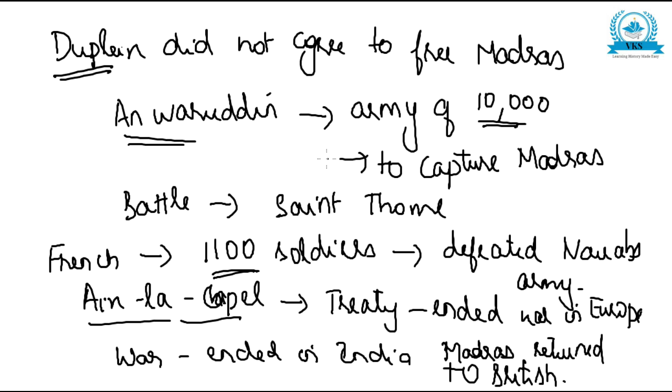Anwaruddin's army went to capture Madras. The battle happened at Saint Thome, and the French army, which was very small but well trained, defeated the Nawab's army. But finally, when the war ended in Europe, the Treaty of Aix-la-Chapelle was signed, and the war ended in India also, and Madras was returned to the British. So this was the first Carnatic War.